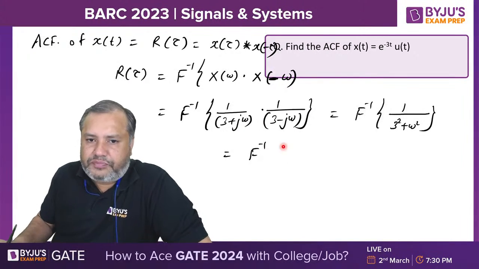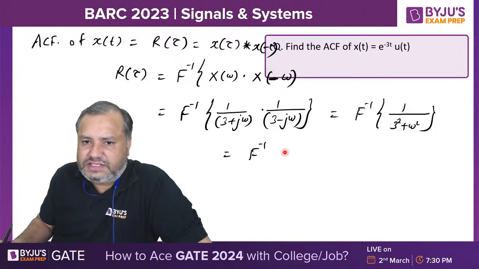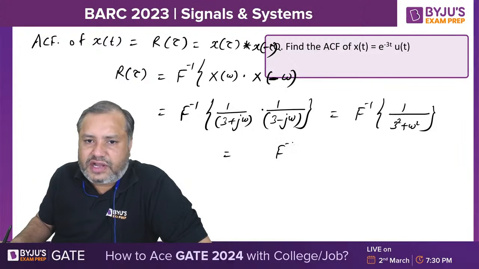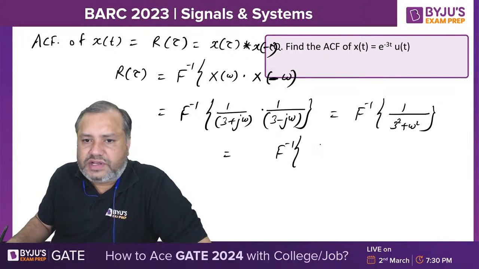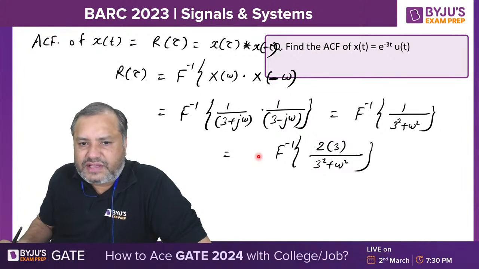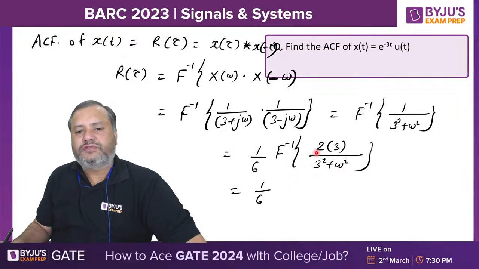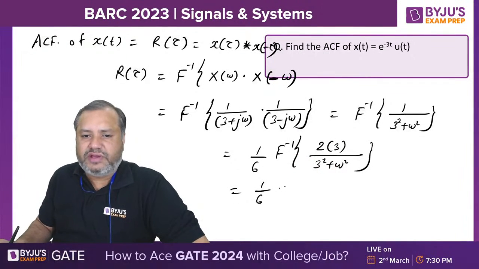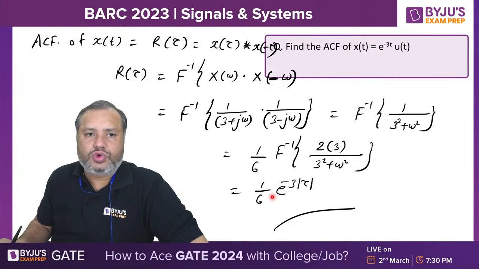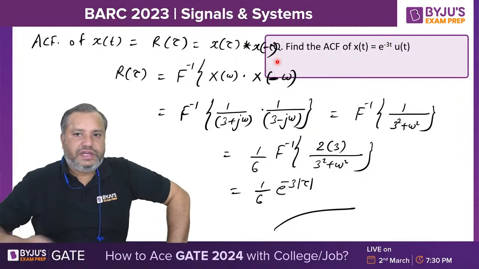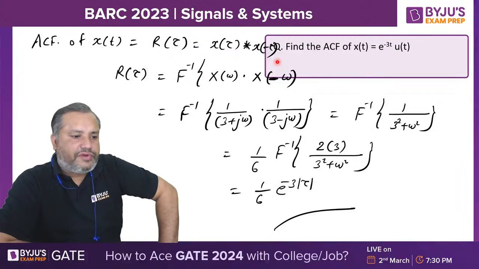If you adjust by some constants, you can generate a formula here. That formula is twice a upon a square plus omega square. I have multiplied by 6, so I have to divide by 6 also. So the Fourier inverse of twice a upon a square plus omega square will be e raised to minus a mod of tau. This is the autocorrelation function for e raised to minus 3t u of t. Comfortable?